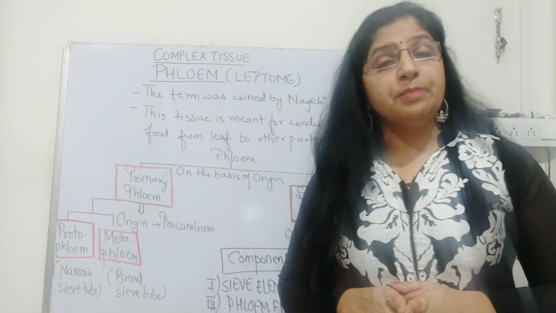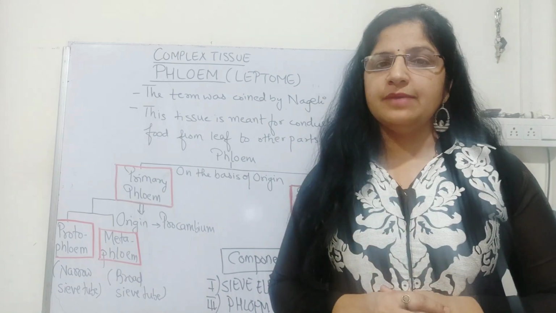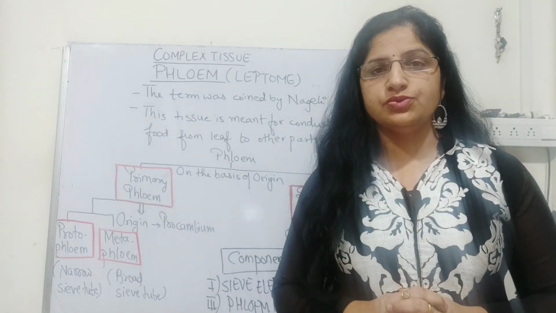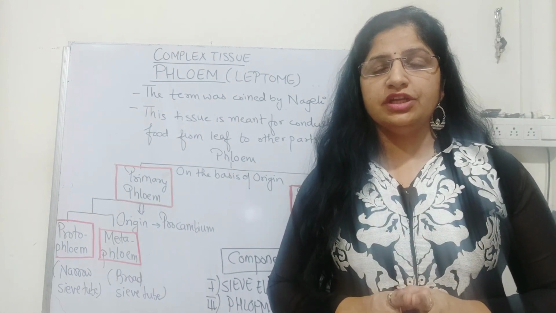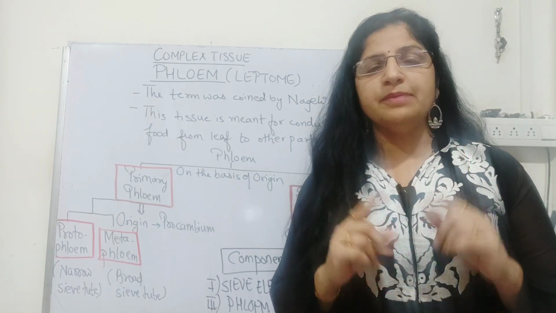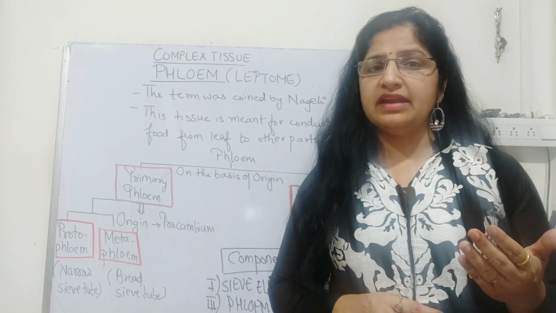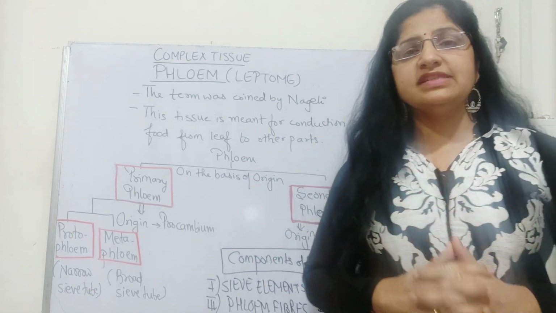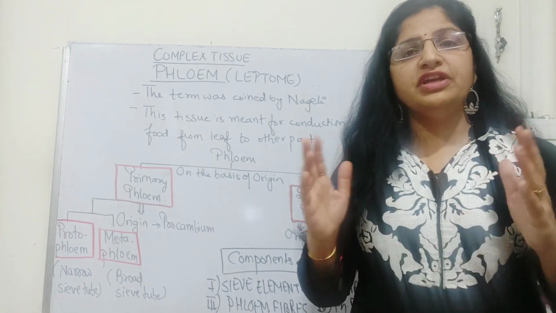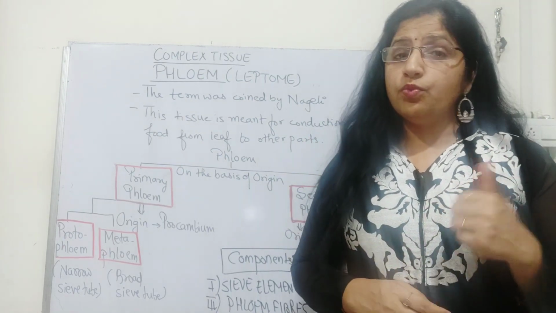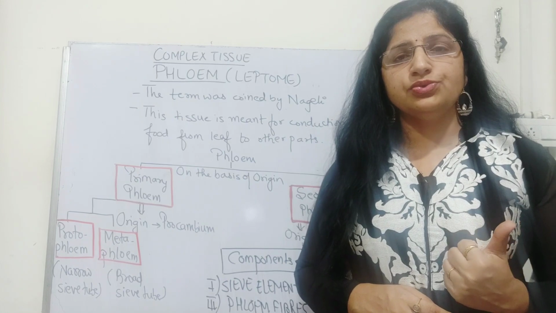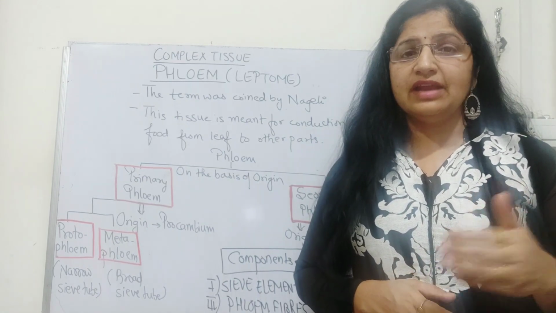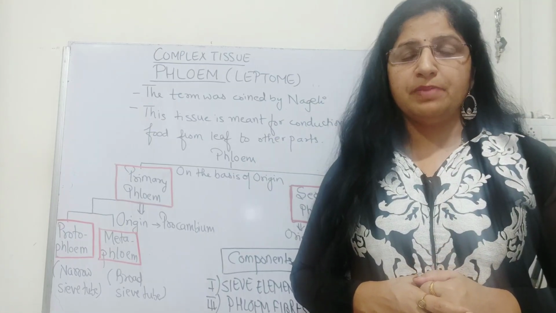As we know, permanent tissues are of two types. One is called simple permanent tissue, one is called complex permanent tissue. Simple permanent tissue is a tissue which is made up of a single type of cells, like we have seen parenchyma, collenchyma and sclerenchyma. But complex tissue is a tissue which is made up of different types of cells, where one is called xylem tissue, meant for the conduction of water and minerals, that is called sap, throughout the plant body.